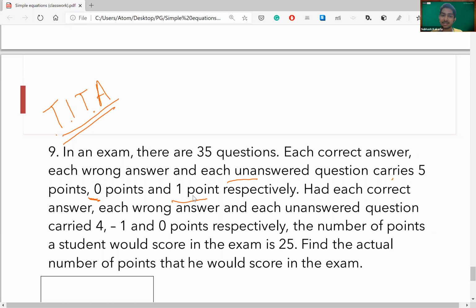Still, this is a moderate question, guys, because it involves 3 variables. Till now, we were facing 2 variables. This is 3 variables. That's why it is a moderate question. Otherwise, it is a challenging-looking easy question. Two more minutes, guys.